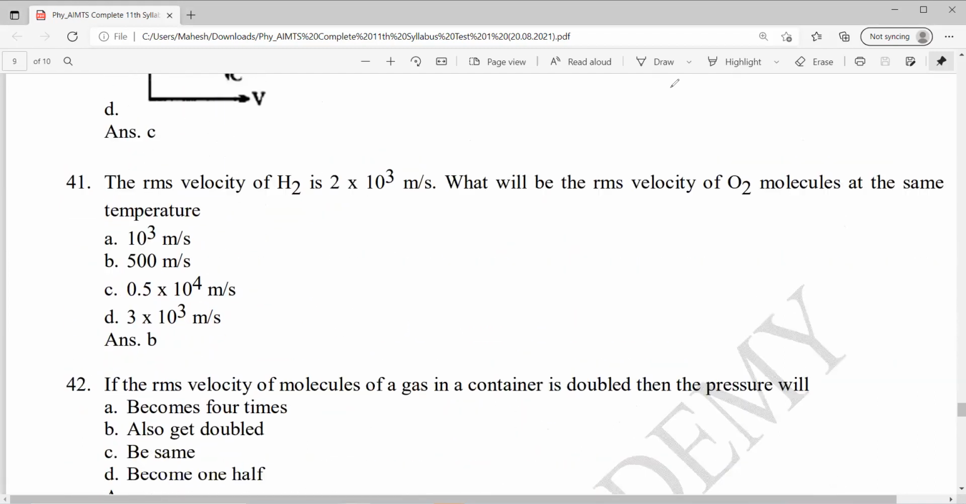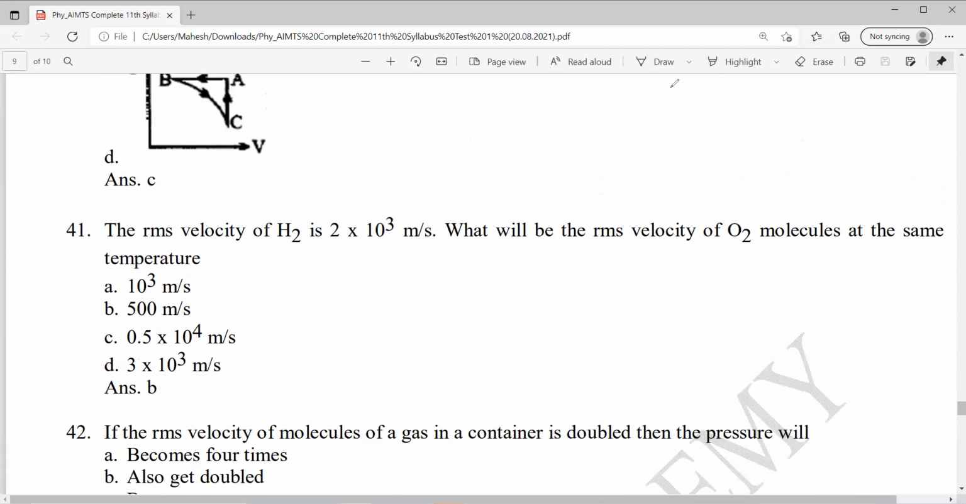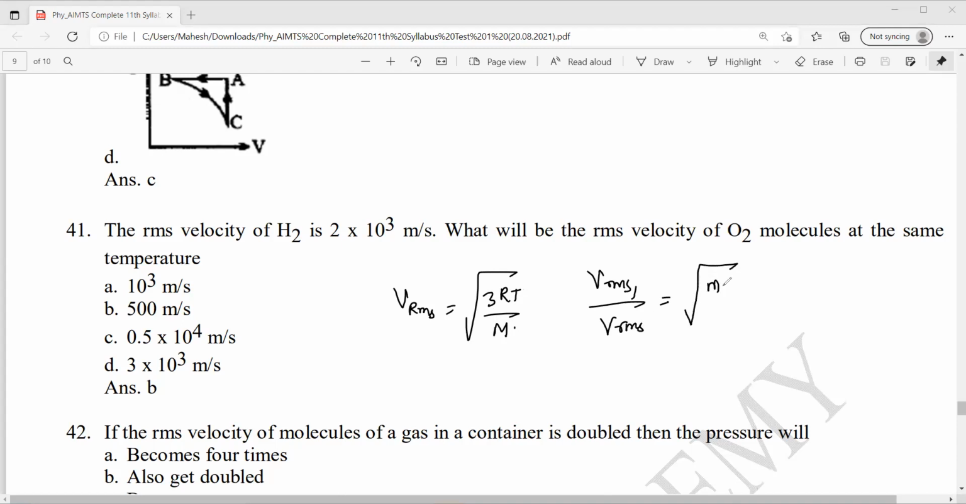RMS velocity of H2 is 2 into 10 power 3 meter per second. What will be the RMS velocity of O2 molecule at the same temperature? VRMS equals root over 3RT by M, use this formula. It's a ratio, right? Same temperature means 3RT will cancel. VRMS 1 by VRMS 2 equals root over M2 by M1.